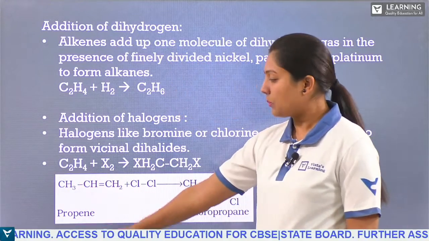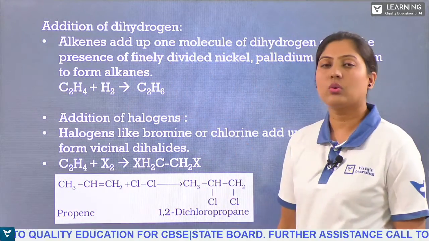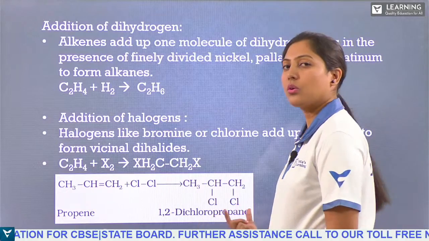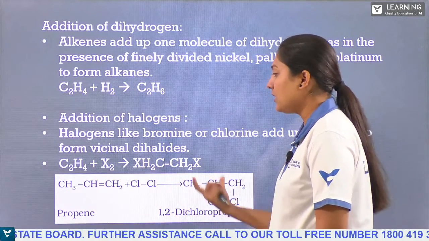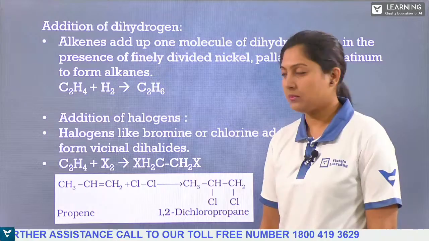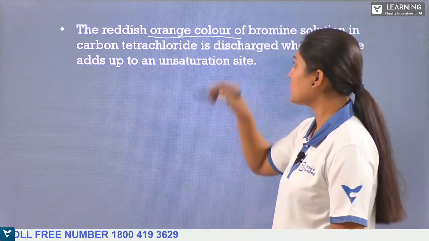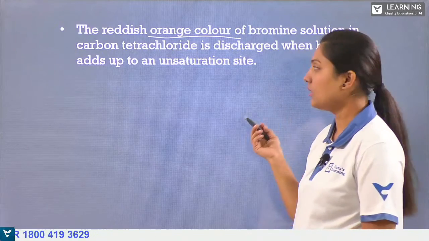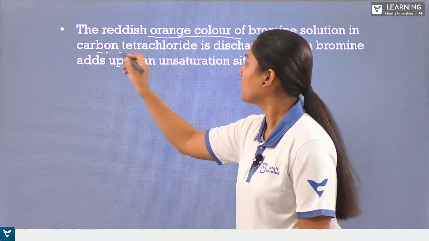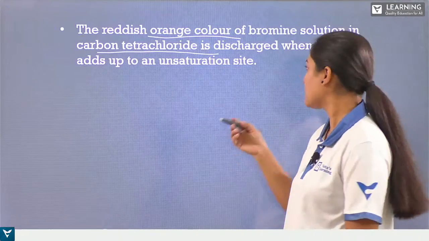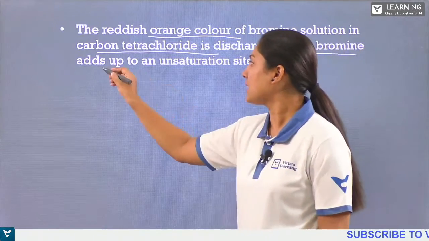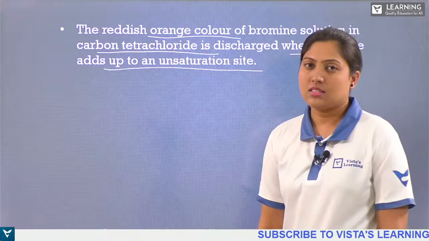So here you can see propane has been converted into 1,2-dichloropropane. This is the vicinal dichloride. Next, the reddish orange color of bromine solution in carbon tetrachloride is being discharged when bromine adds to the unsaturated site.